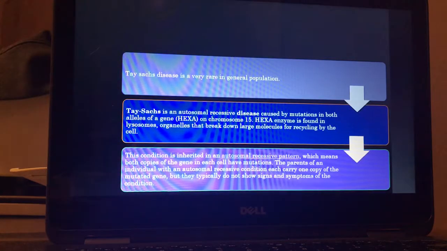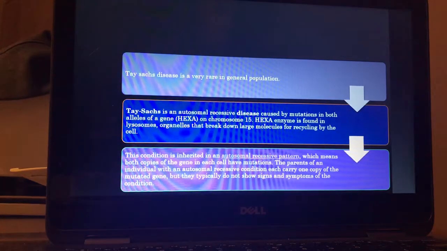This condition is inherited in the autosomal recessive pattern, which means both copies of the gene in each cell have mutations. The parents of the individual with the autosomal recessive condition each carry a copy of the mutated gene, but they typically do not show signs and symptoms of the condition.